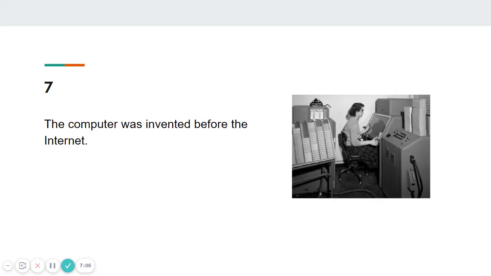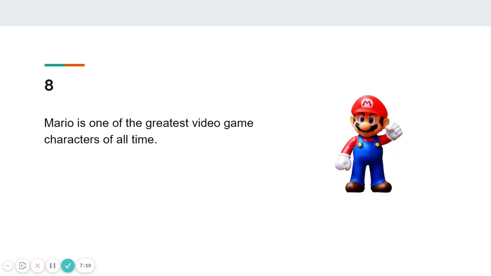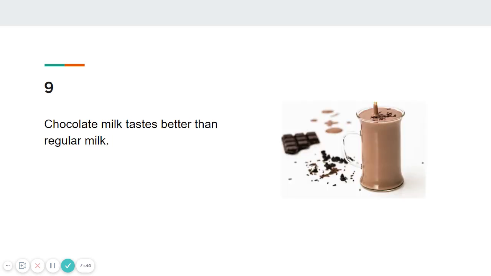Number 7, the computer was invented before the internet. This is something that we could verify. We could look this information up. Therefore, it is a fact. Number 8, Mario is one of the greatest video game characters of all time. This one is an opinion. It's a matter of perception. This statement could be argued, and therefore, it has to be an opinion.